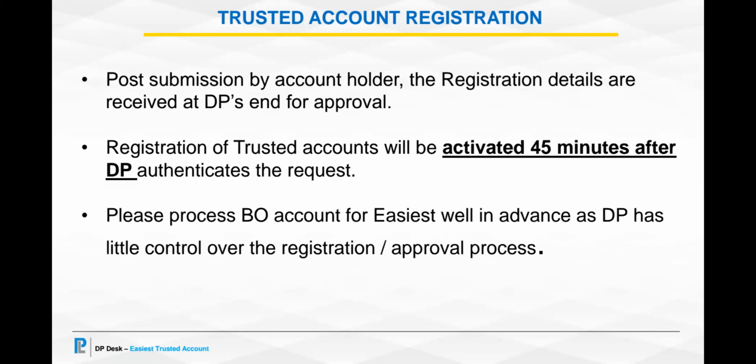Unless they authenticate the registration of these trusted accounts, you will not be able to pass any transaction. So we suggest that the registration for ECS should be done well in advance, because as a DP we have no control over the time taken for this authentication by CDSL.